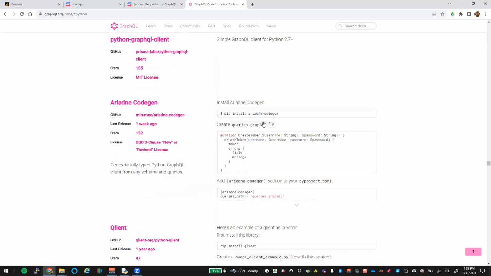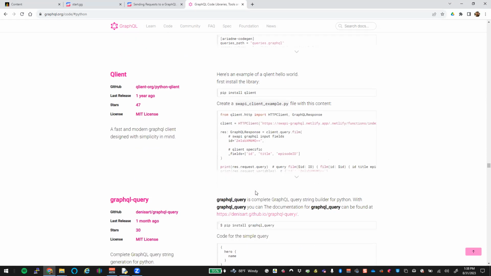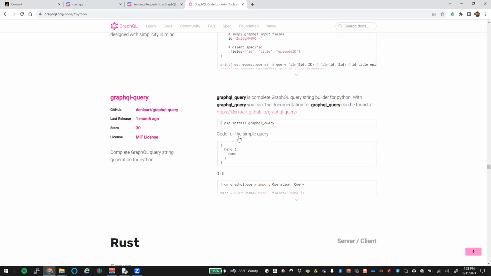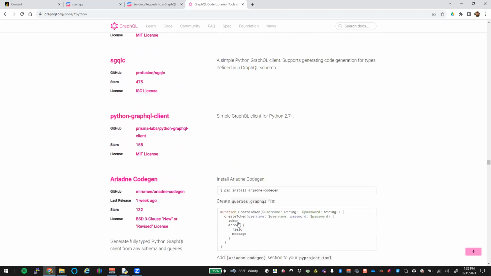So whether you use this one or what, it doesn't matter what you use, but you look at how they do their queries here. This is a mutation that's a little bit more complicated. This one is going to use more like HTTP client. And so you can see where it goes to the client and it's going to set up a query and then send that back. And this is a response query that comes out. This one would be similar.